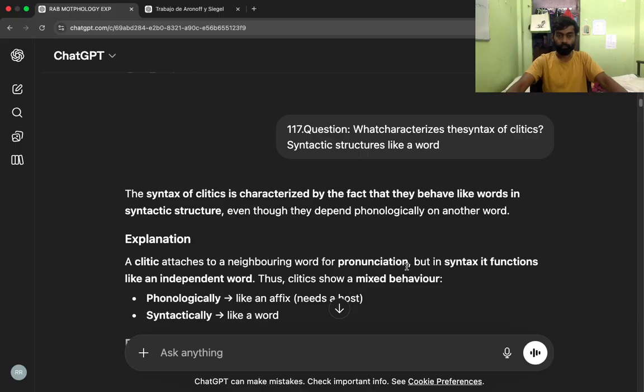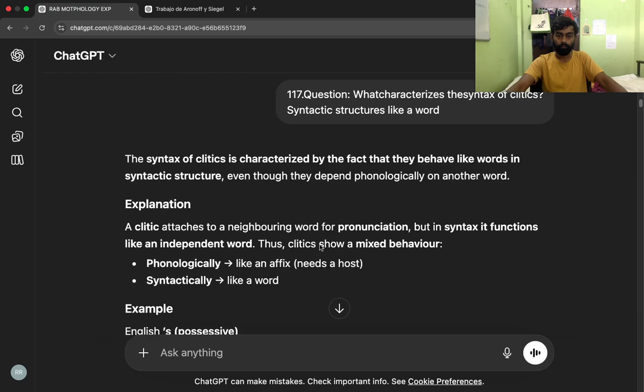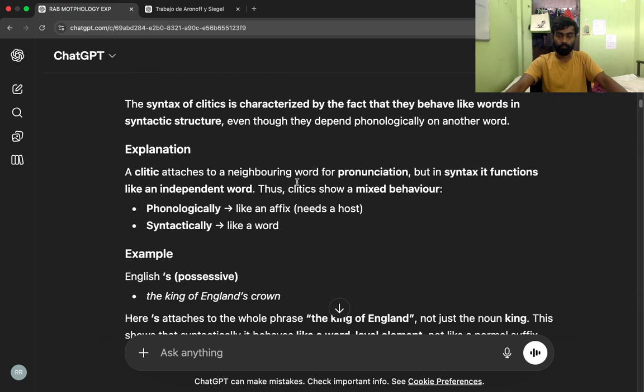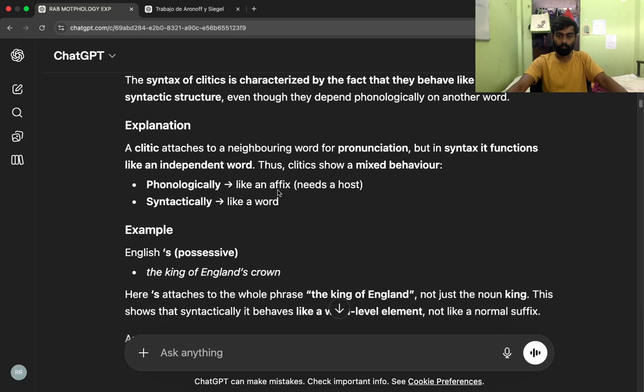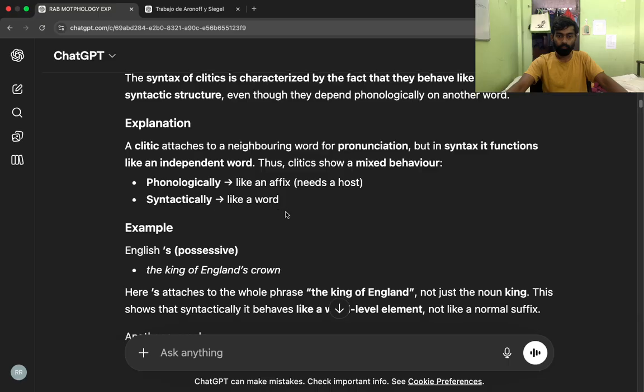The syntax of clitics is characterized by the fact that they behave like words in syntactic structure, even though they depend phonologically on another word. Explanation. A clitic attaches to a neighboring word for pronunciation, but in syntax it functions like an independent word. Thus, clitics show a mixed behavior. Phonologically like an affix, needs a host. Syntactically like a word. Example, English 's, possessive.